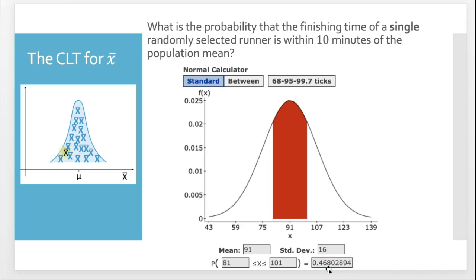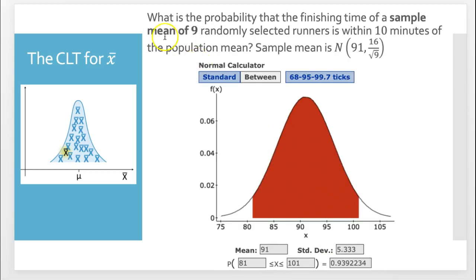So what we're going to do now is, what if we looked at the average? What if we just looked at the average wait time? What can we say about that? In the next step, we're going to say, what is the probability that the finishing time of a sample mean of 9 randomly selected runners is within 10 minutes of the population mean?